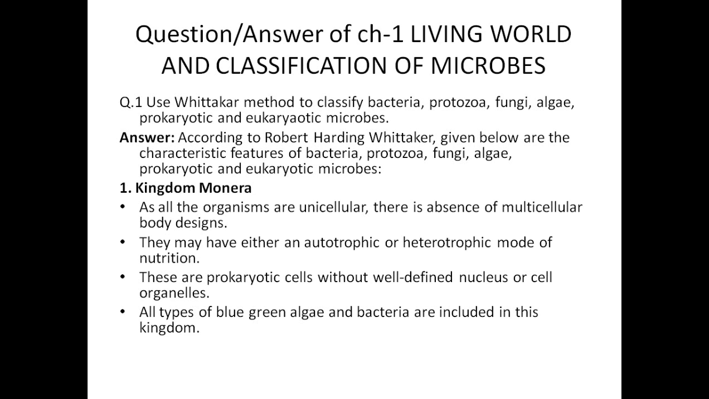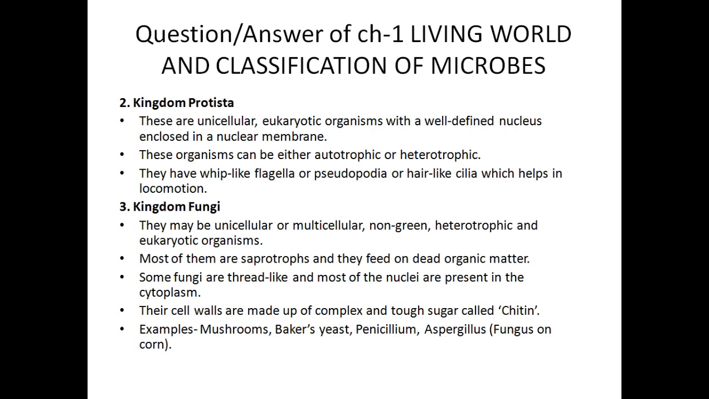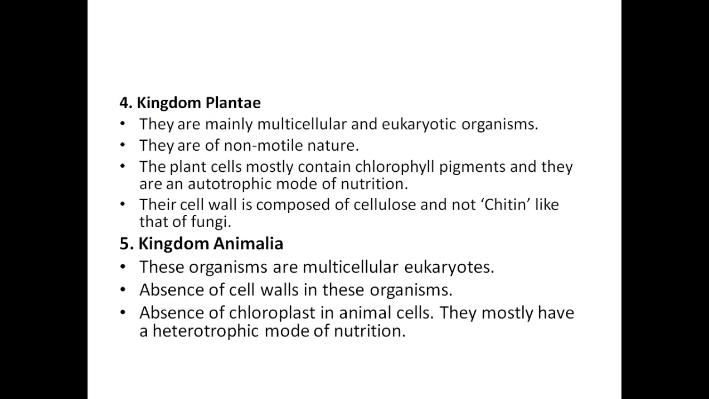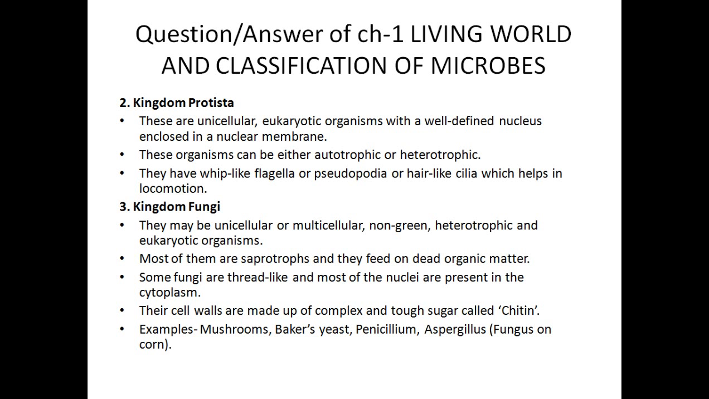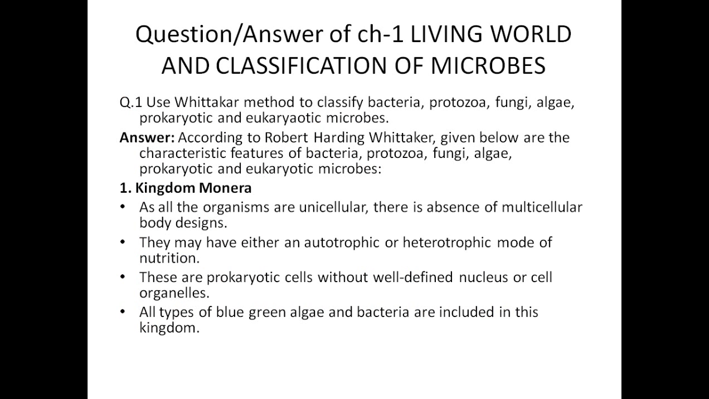So we will write here all the characteristics of all the kingdoms: kingdom Monera, kingdom Protista, kingdom Fungi, kingdom Plantae, and kingdom Animalia. I have given at least three or four points for every kingdom. You have to write this because it's not possible to write less than four points for each kingdom. So write down all the characteristics of these kingdoms in your notebook. Now let's discuss the characteristics of all the kingdoms.